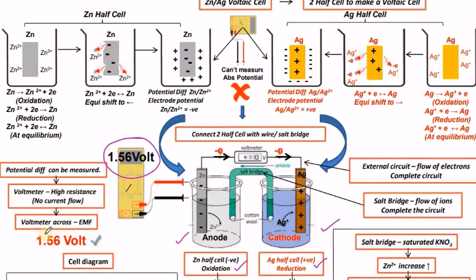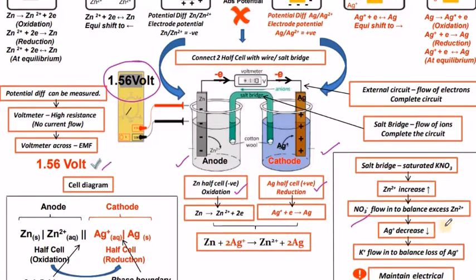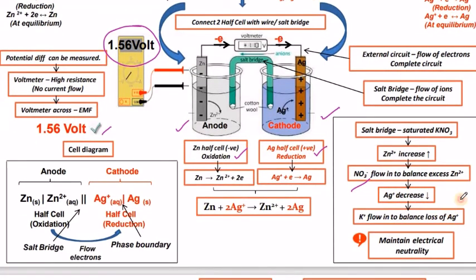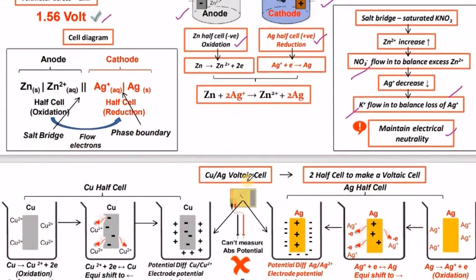The voltmeter shows about 1.5 volts of potential. The salt bridge containing KNO3 maintains the charges: it balances Zn2+ ions with NO3- and balances the loss of Ag+ ions with K+ ions. Its function is nothing but to maintain electrical neutrality. Okay, so that is about zinc and silver.